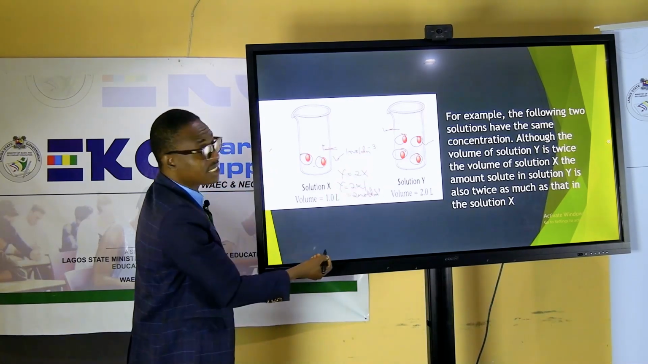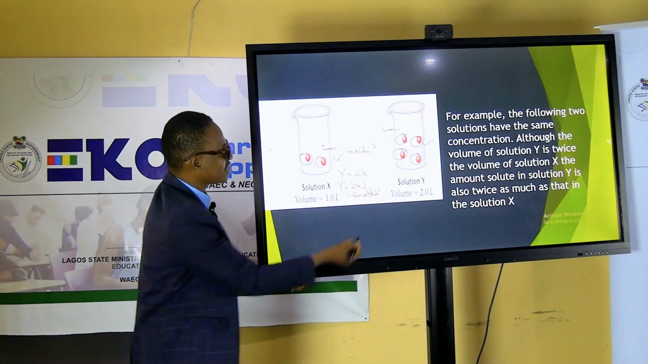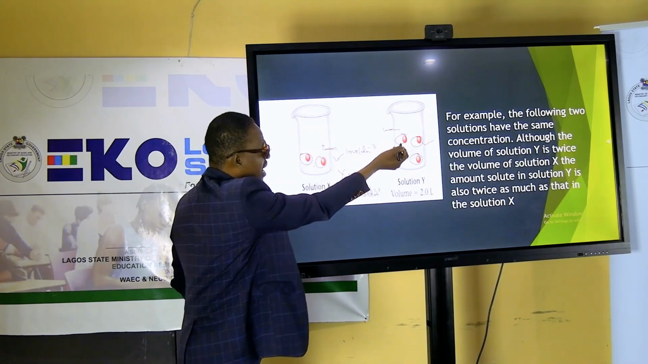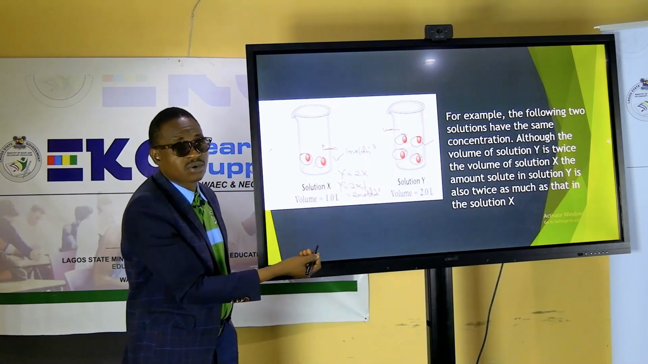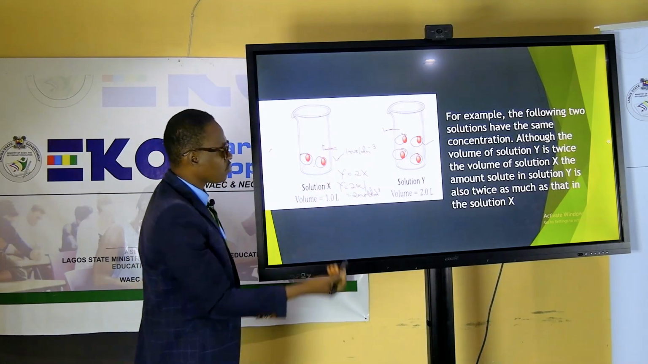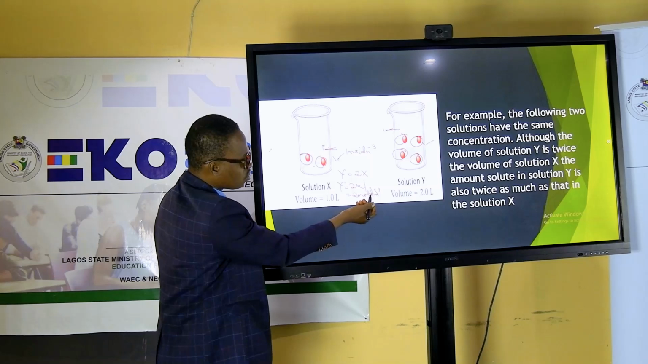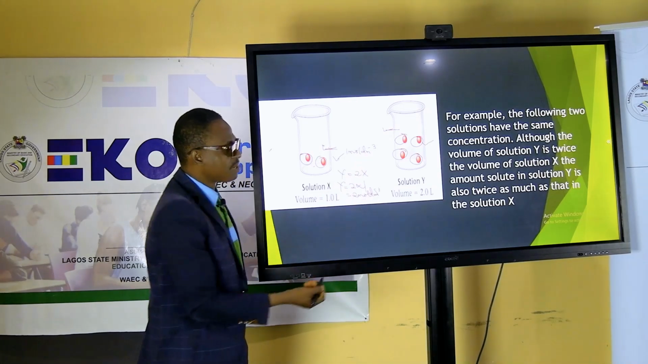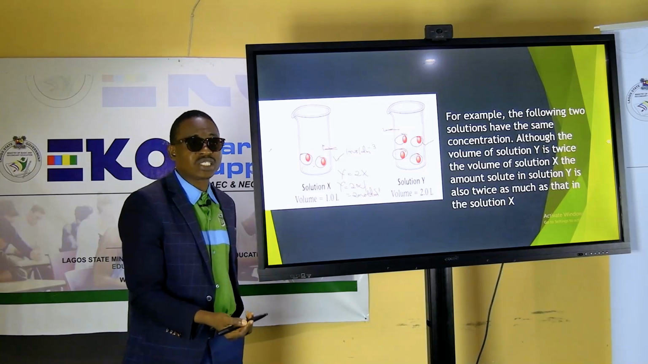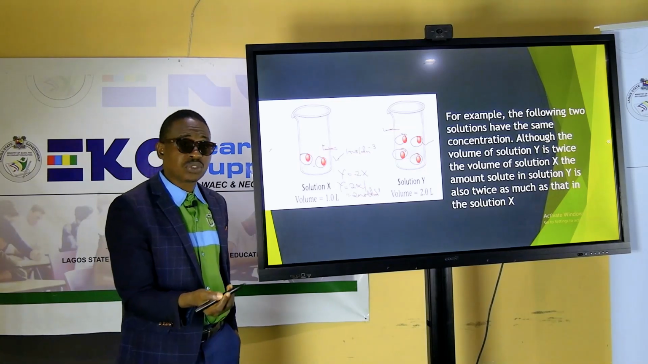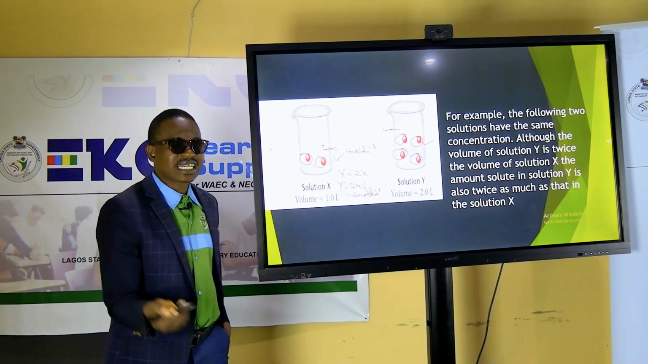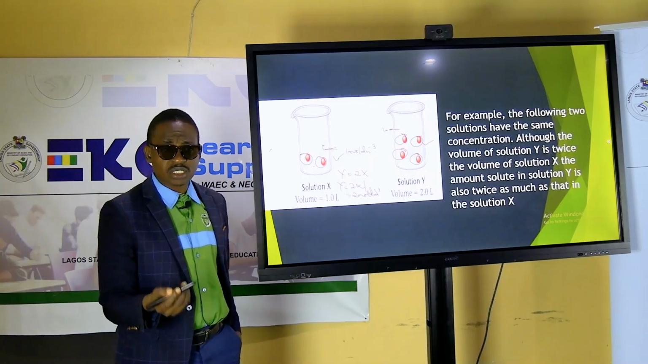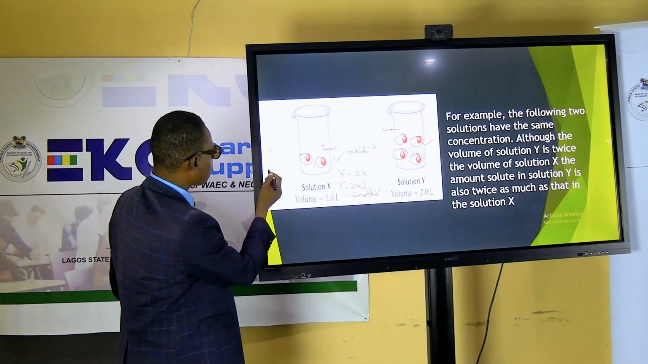So if you have to go with this analysis, we can conclude that the concentration of Y is twice the concentration of what? X. Why? Because Y is 2 mole per dm cube, while X is 1 mole per dm cube. To let you know that the addition of solute you had inside the solvent can be used to determine the concentration of such solution. Fine.